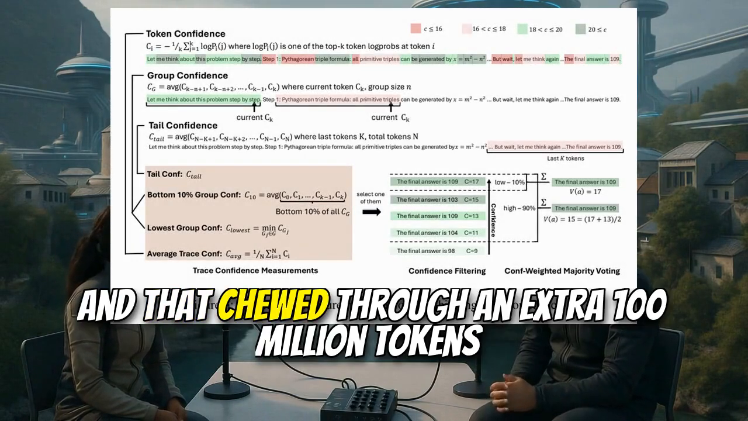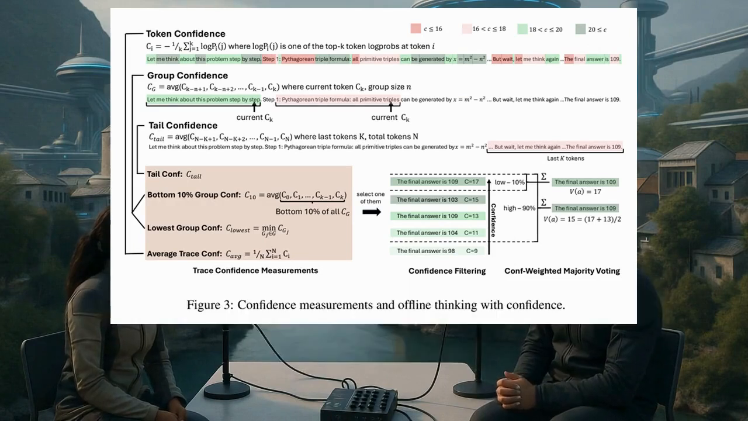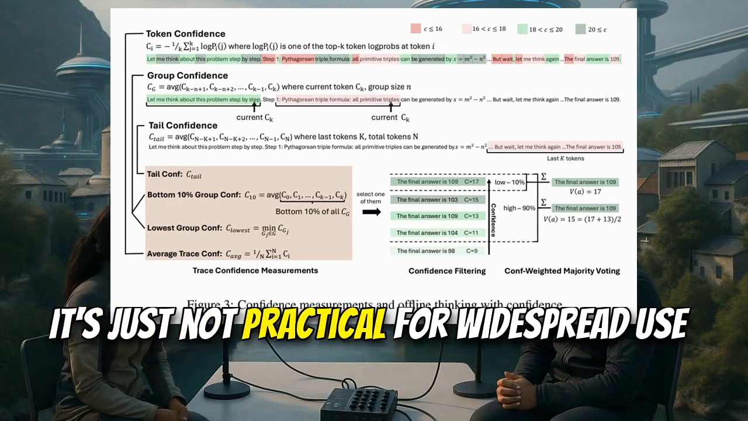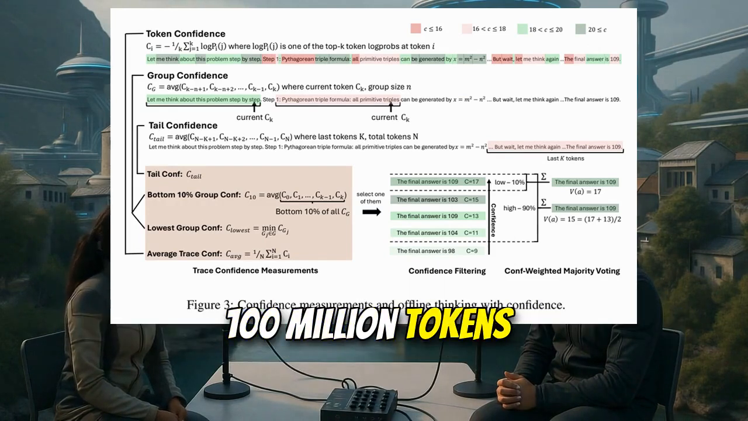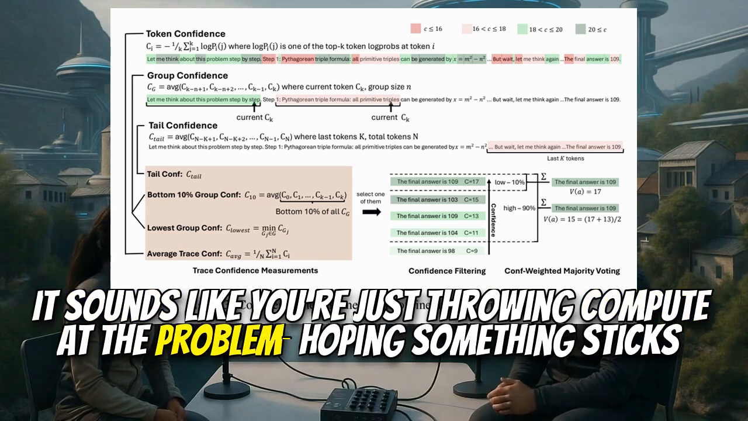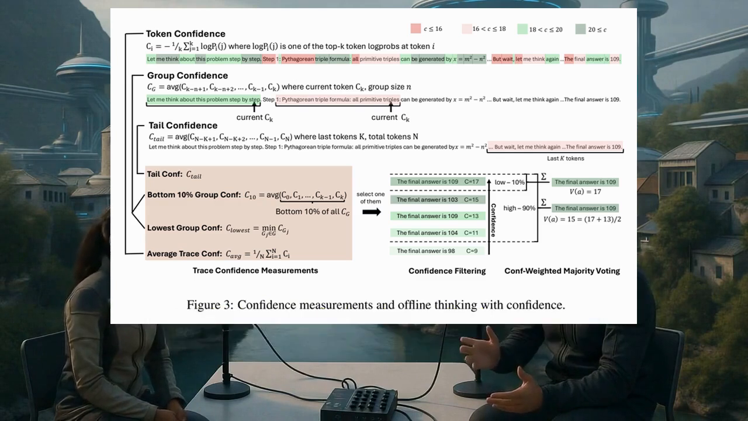Yep. And that chewed through an extra 100 million tokens. Just think about that. The energy cost, the time, the sheer processing power. Yeah. It's just not practical for widespread use. 100 million tokens. Yep. Wow, that really puts it in perspective. It sounds like you're just throwing compute at the problem, hoping something sticks. That's a good way to put it. And it's not just the cost.